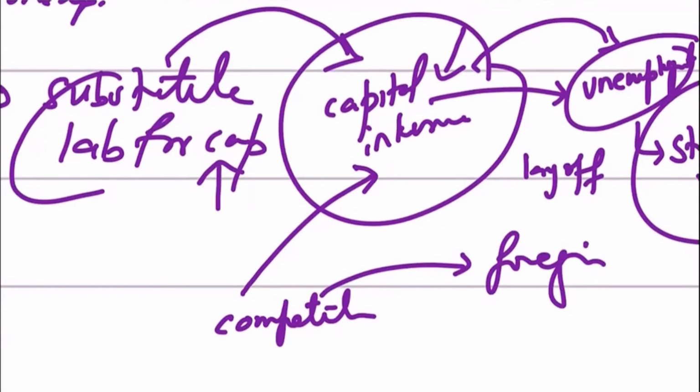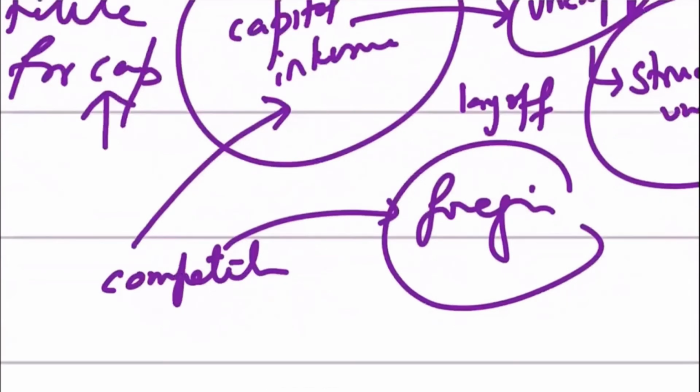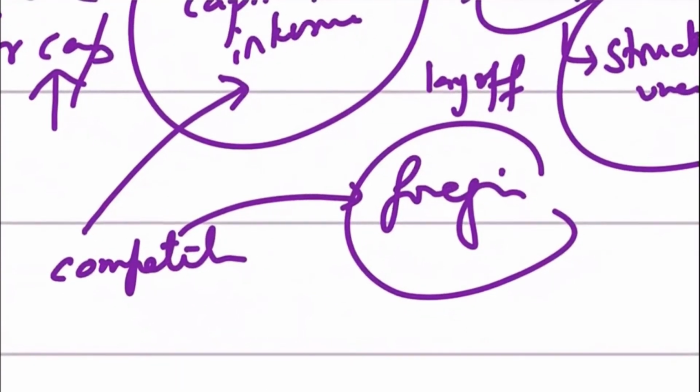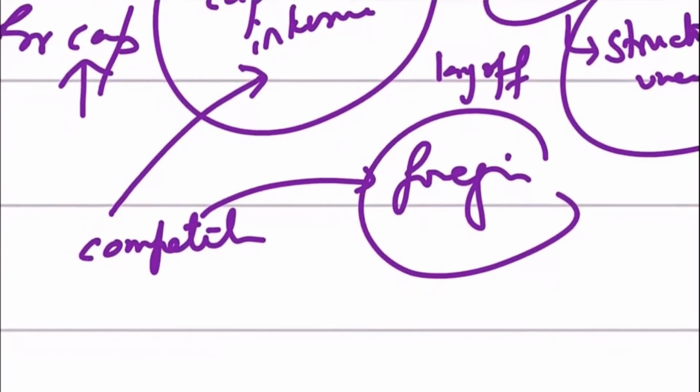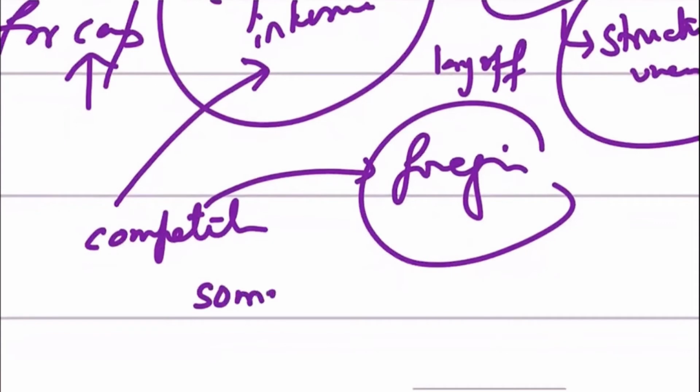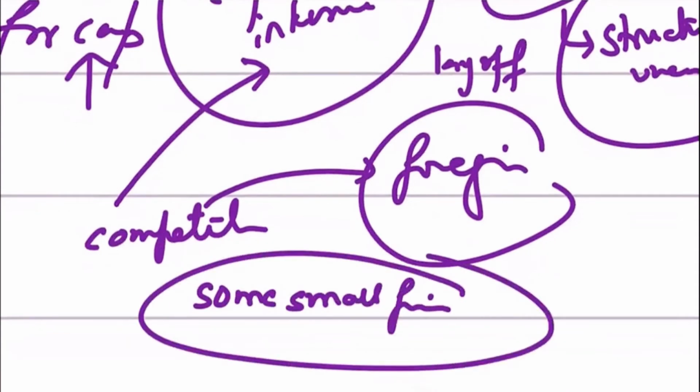So if you are capital intensive and they are capital intensive, then they might be more capital intensive, or in a better way, they might be benefiting from economies of scale. They may be benefiting from technical economies of scale, managerial economies of scale. So definitely you will be quite left behind, and that might result in some small firms who have recently shifted to being more capital intensive going out of business, right? So some of the firms may actually shut down.